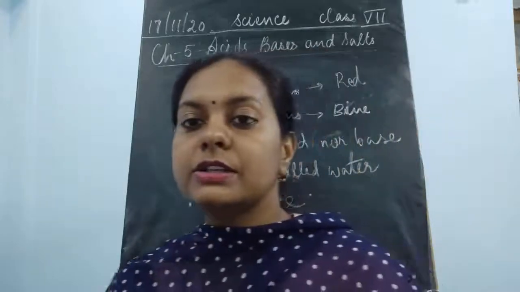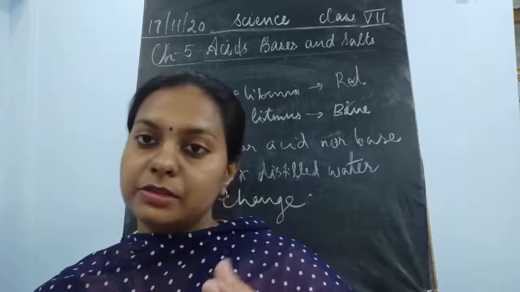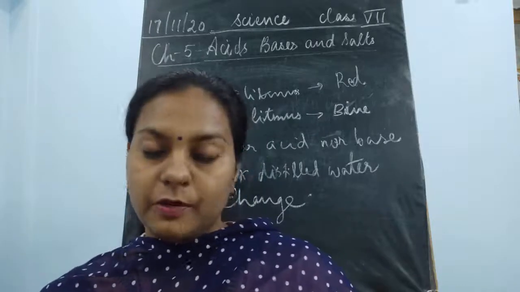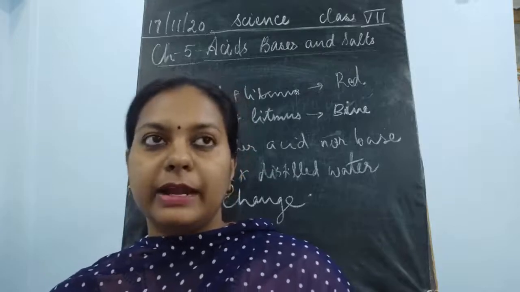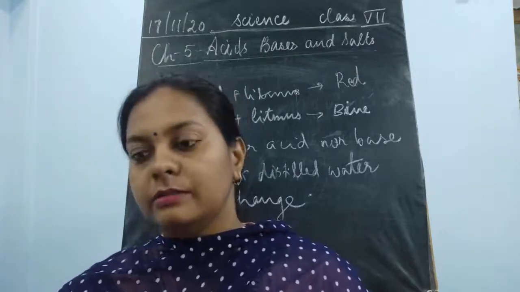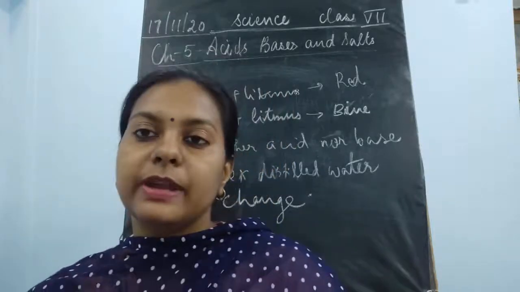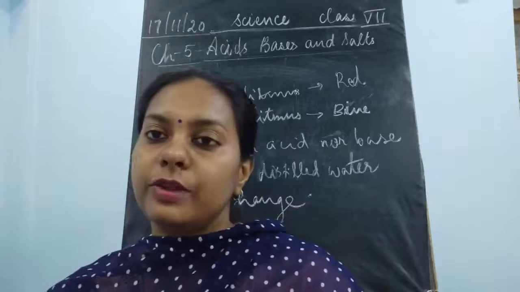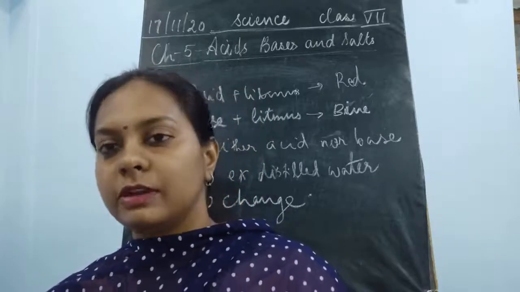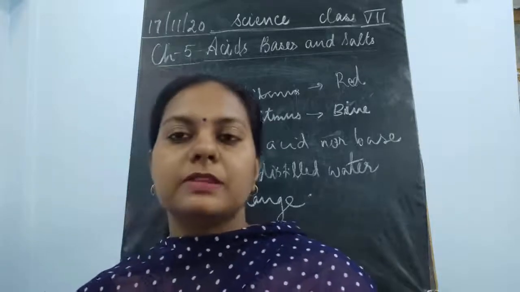And neutralization is very much important for everyday life purposes. It could solve the problem of indigestion by taking milk of magnesia. Then it also helps in neutralizing ant bites, where the ants are going to release formic acid, which is going to be neutralized by using calamine solution or rubbing moist baking soda on it.